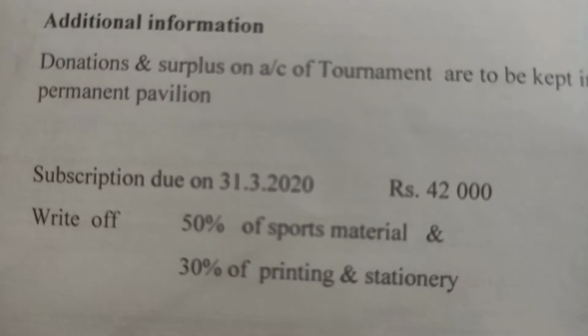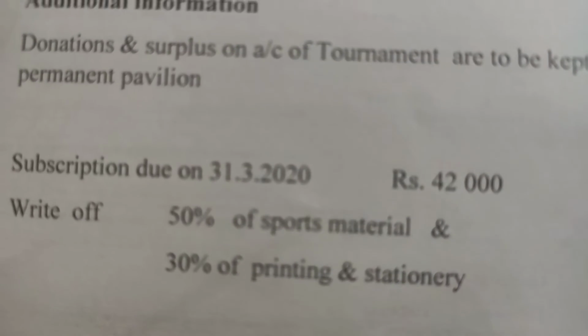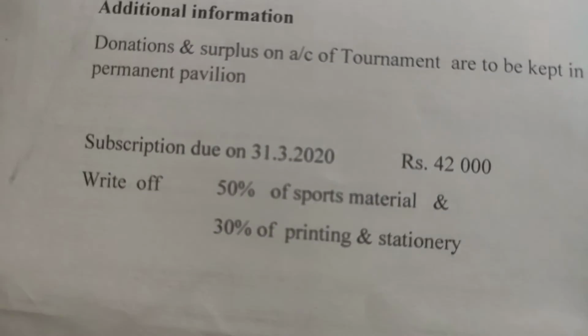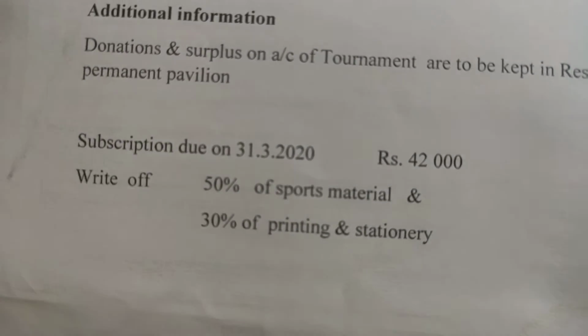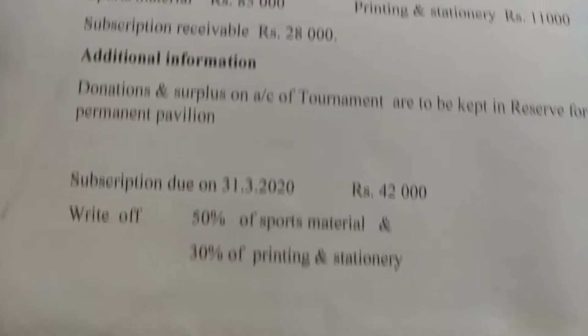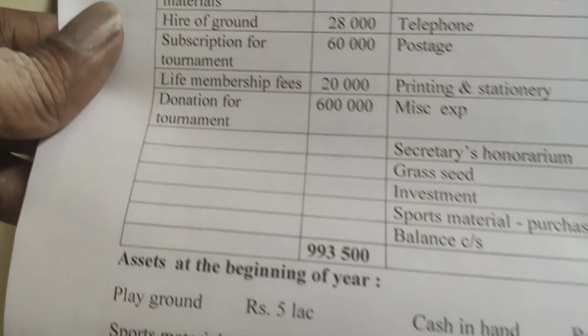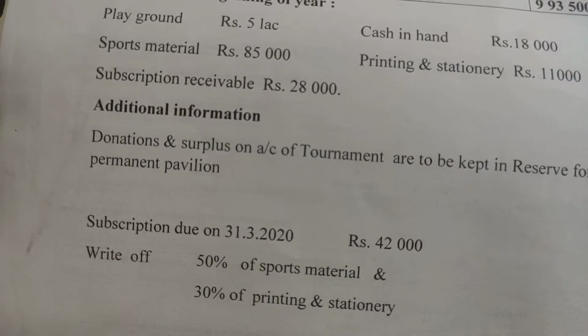Subscription due as on 31st March 2020, that is the subscription outstanding for this year, is 42,000, and you are expected to write off 50% of sports material and 30% of printing and stationery. So a lot of payments and adjustments also you have to take into account.